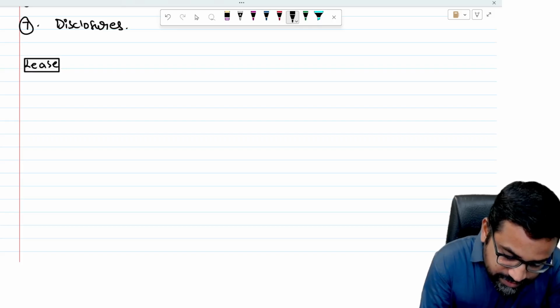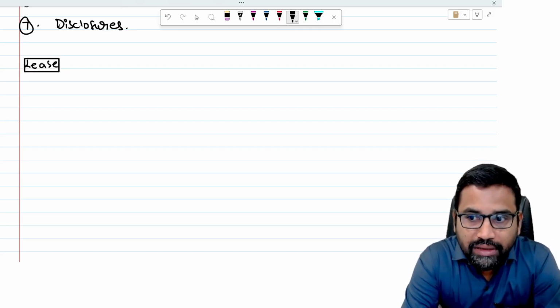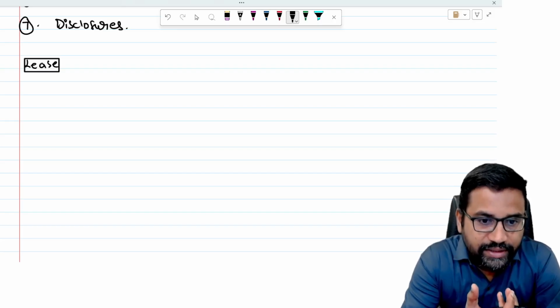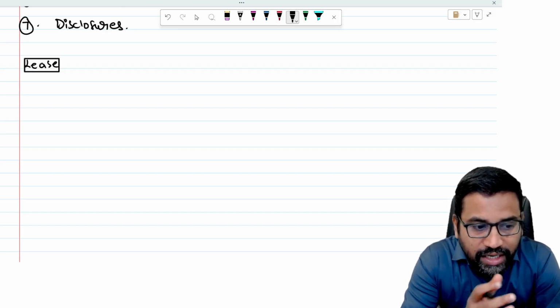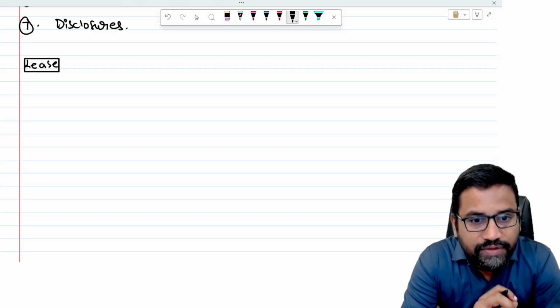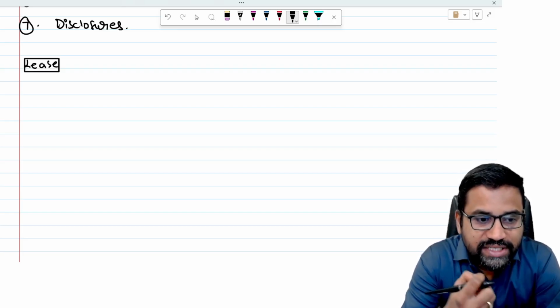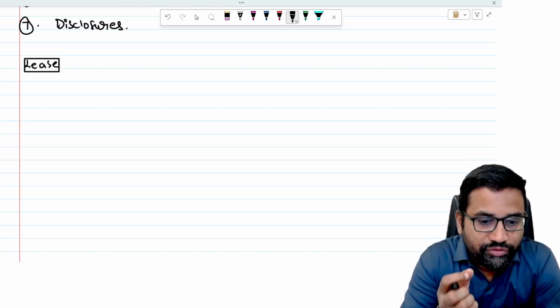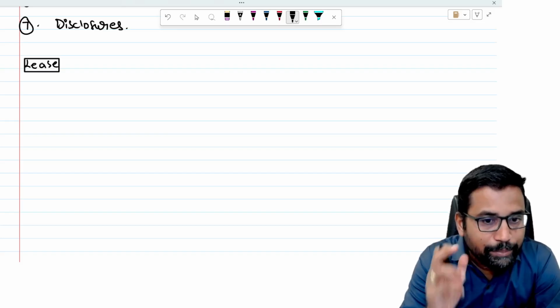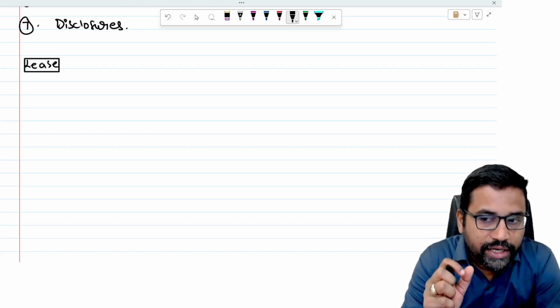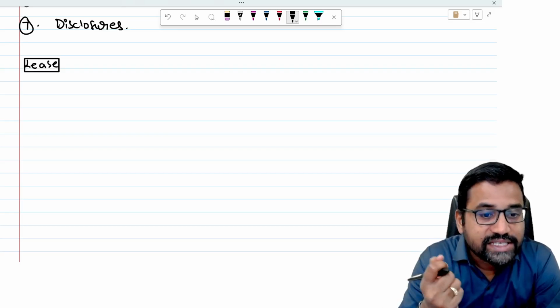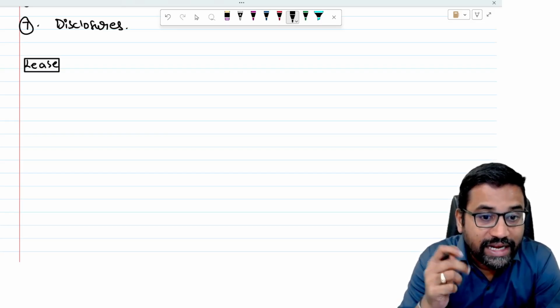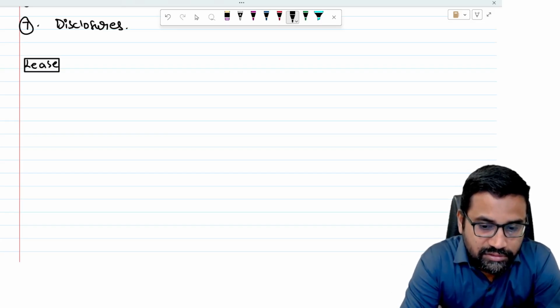What is lease? Simple, sir. Lease is an agreement. Under that agreement, the owner of the property gives his asset for use for a certain period of time to a person, for a consideration in the form of rent, lease rentals.